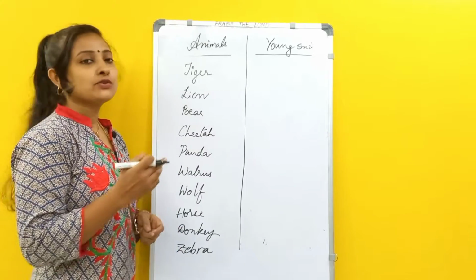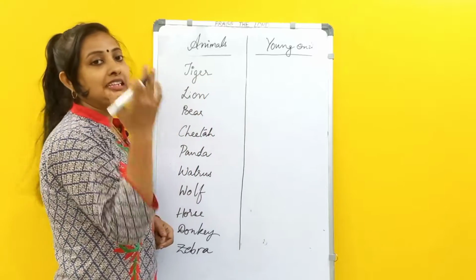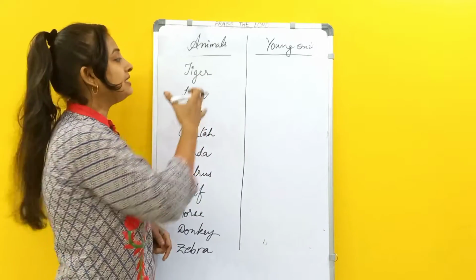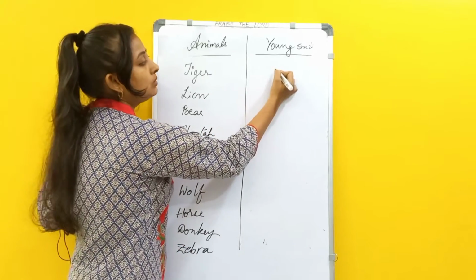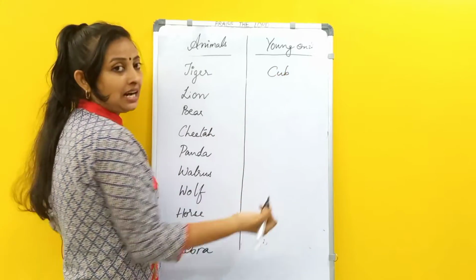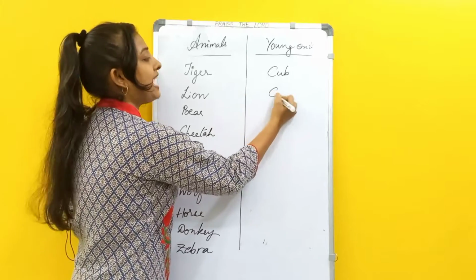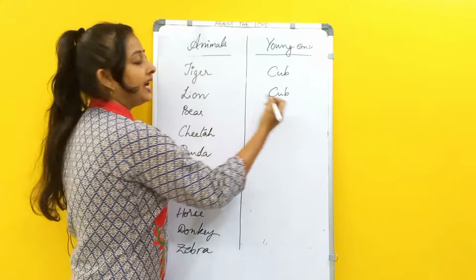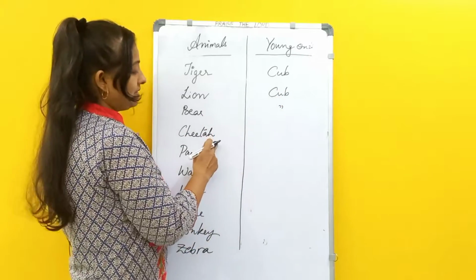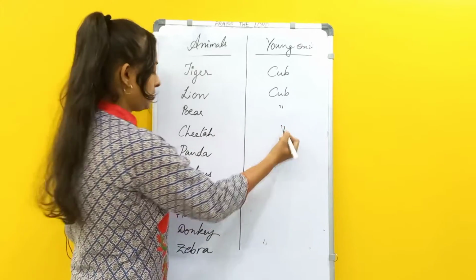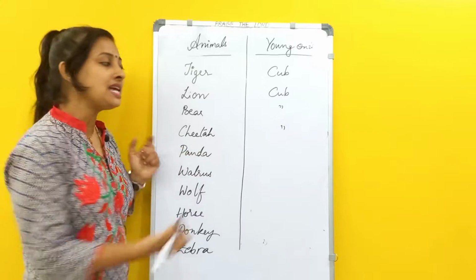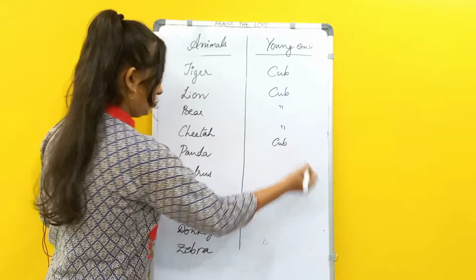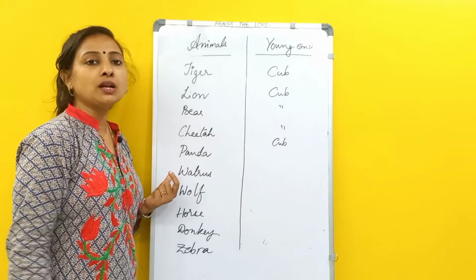Okay, welcome back. In the previous case we have seen cattle. Now it is tiger. It's a meat eating animal. So tiger babies are generally cubs, we know. Similarly, lion babies are also cubs. Bear, this is also cub. What about cheetah? Cheetah baby is also called a cub. Even panda babies. What are panda babies called? Cub only.